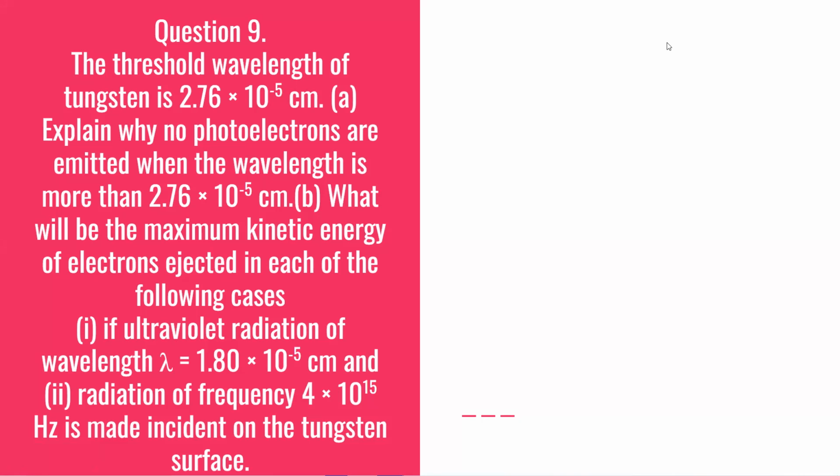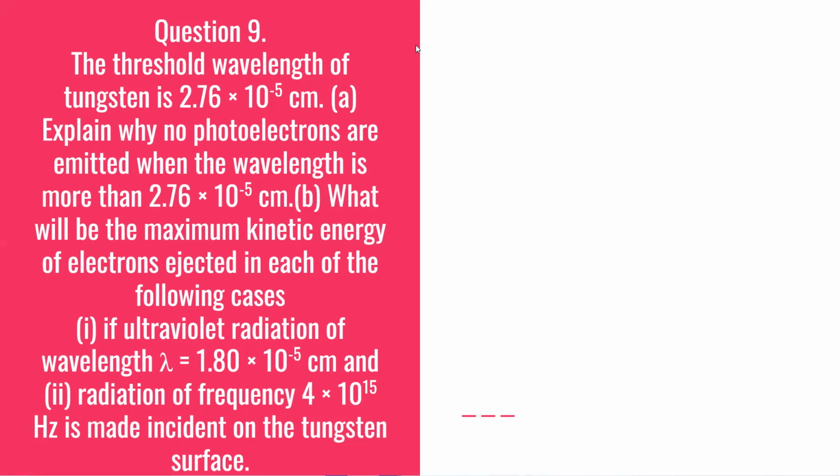And sub question B is also given. So let's first find out A, and then we'll find out B.